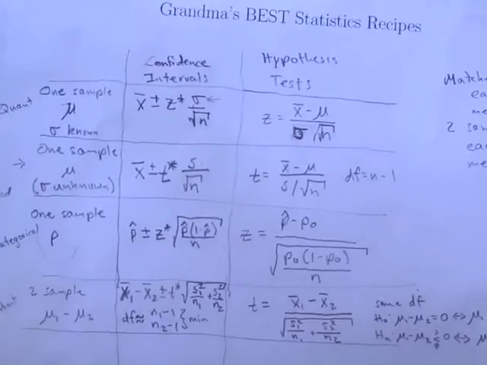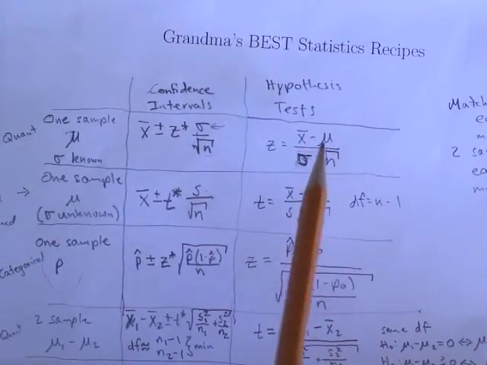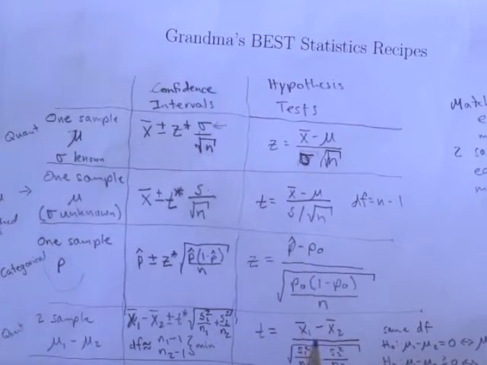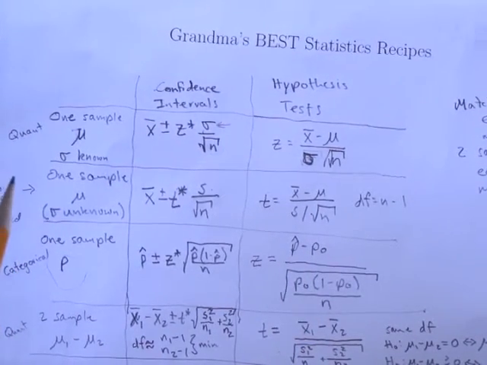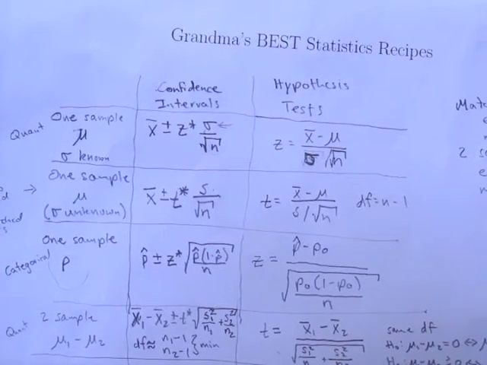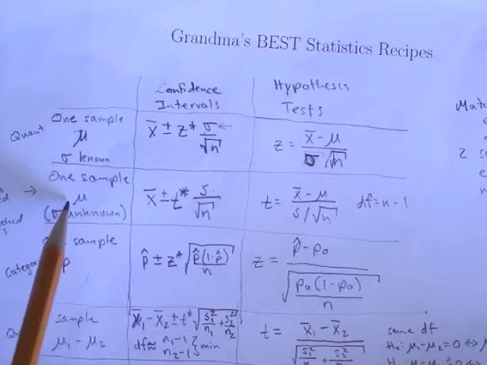So I know because it says significant evidence that I must be performing a hypothesis test, and the next question is what type of test I'm using. If I look at Grandma's recipes, there's several types of hypothesis tests. If I look at the data, I'm told the mean number of hours per night, which is a quantitative variable, so I'm dealing with mean, so it's one of these two.